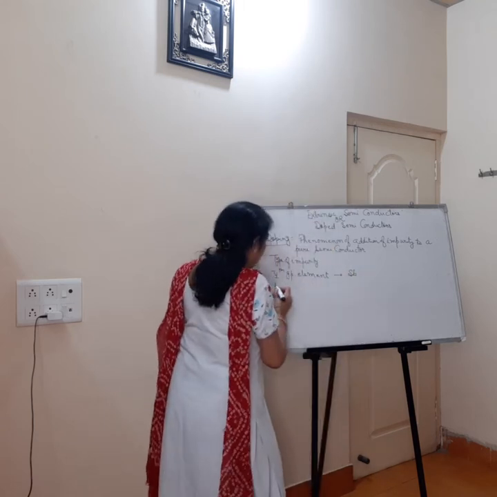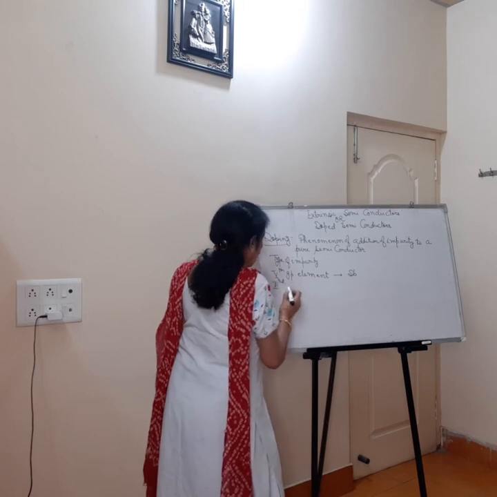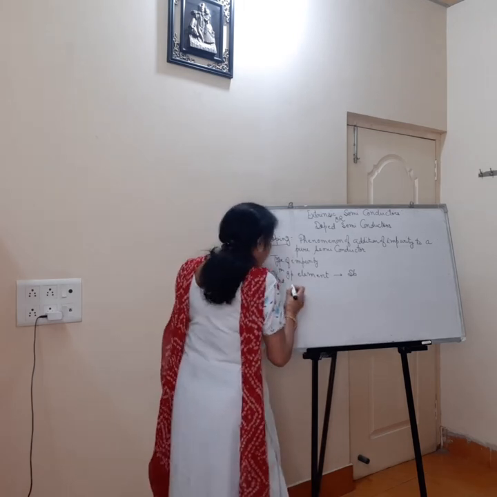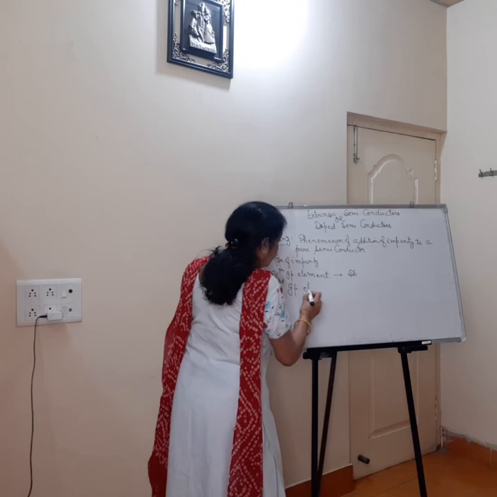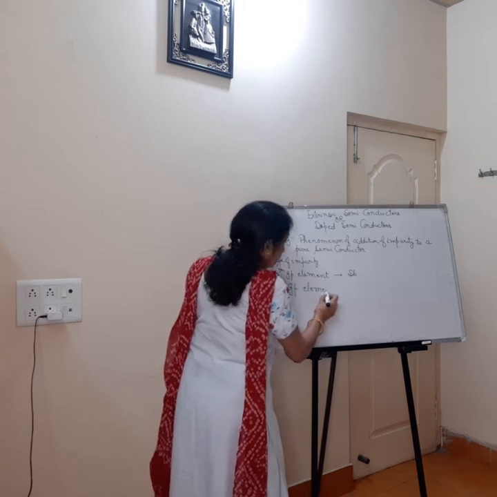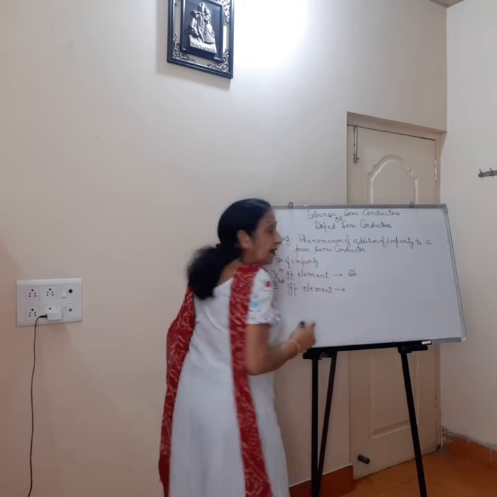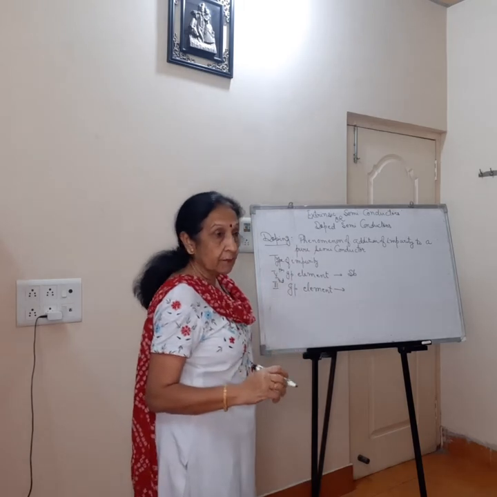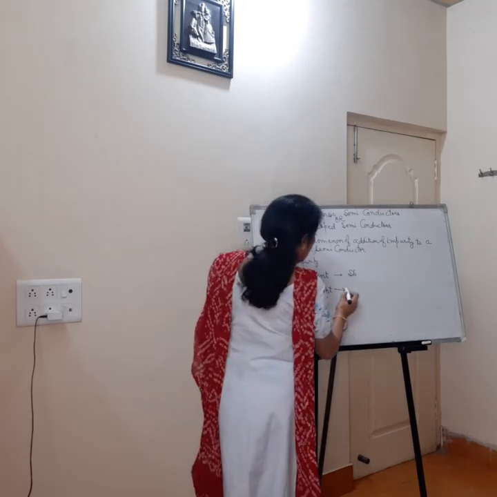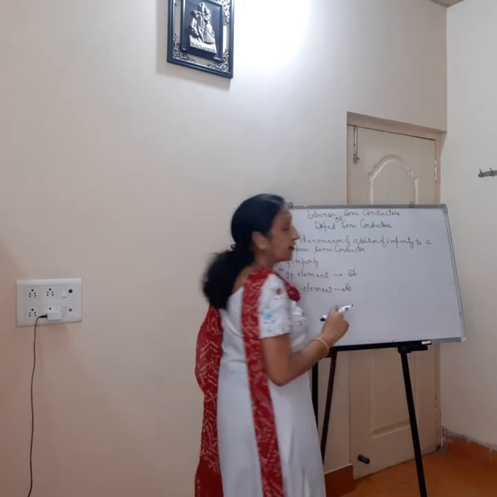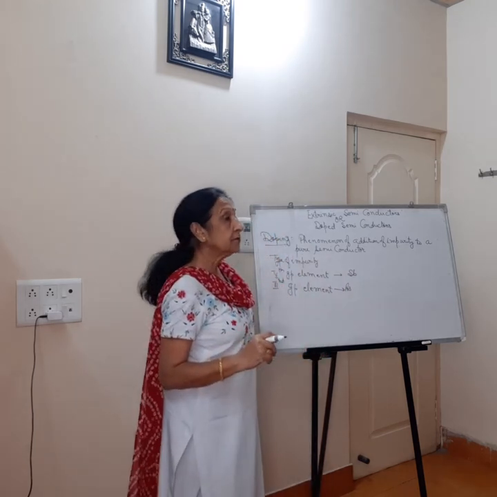And the other is a third group element, like arsenic. So these are the two impurities which are to be added to a pure semiconductor.